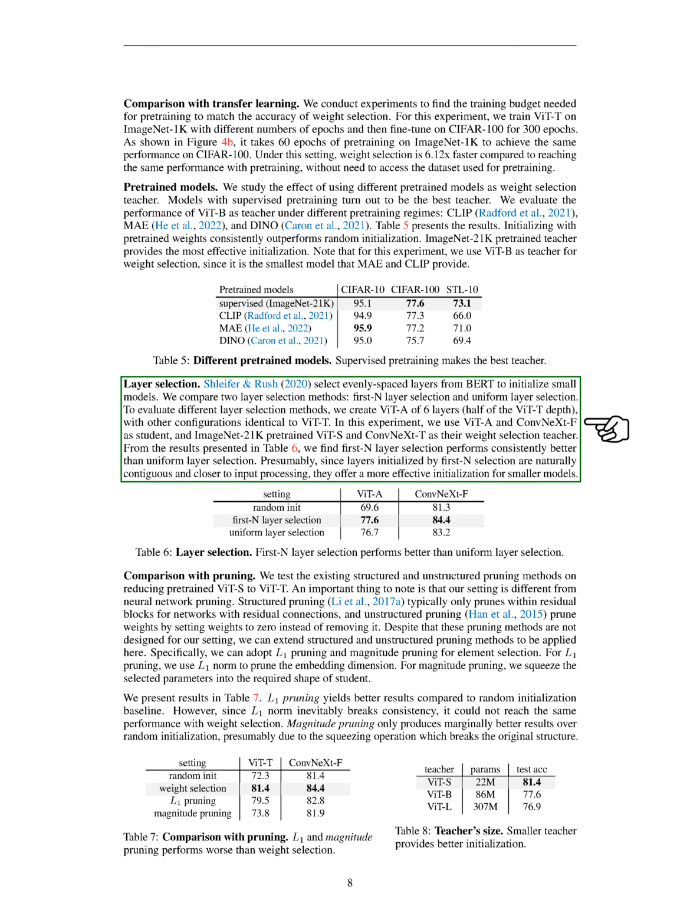We also compared two methods of layer selection, selecting the first N layers and selecting layers uniformly. We found that selecting the first N layers performed better, likely because these layers are naturally closer to input processing and provide a more effective initialization for smaller models.